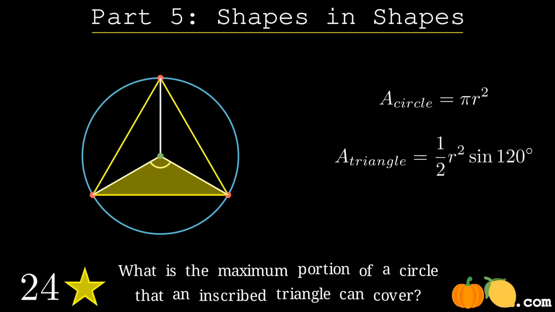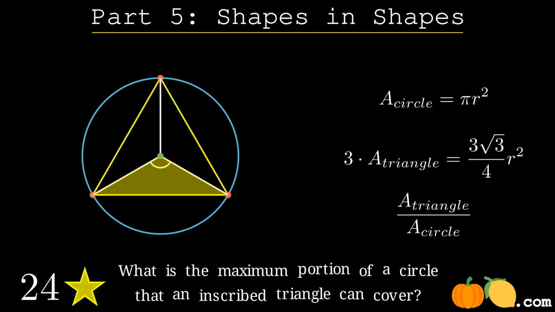Here we see that formula for the area of a triangle again. We calculate the area of all three little triangles to get the area of the big triangle, and then simplify the ratio.